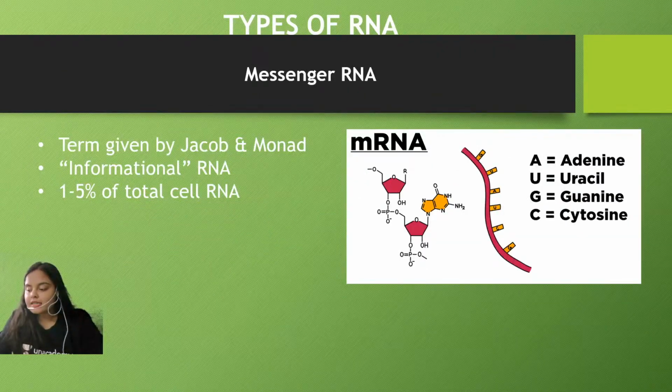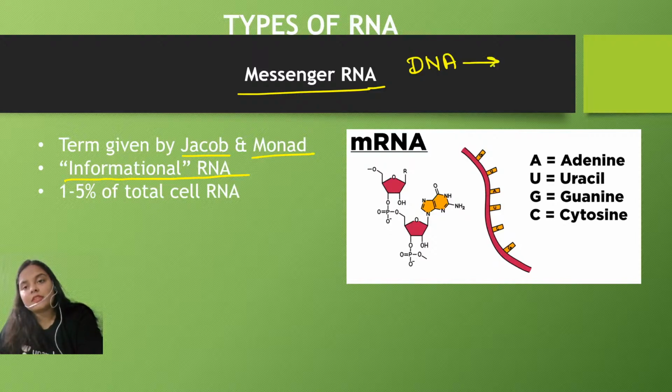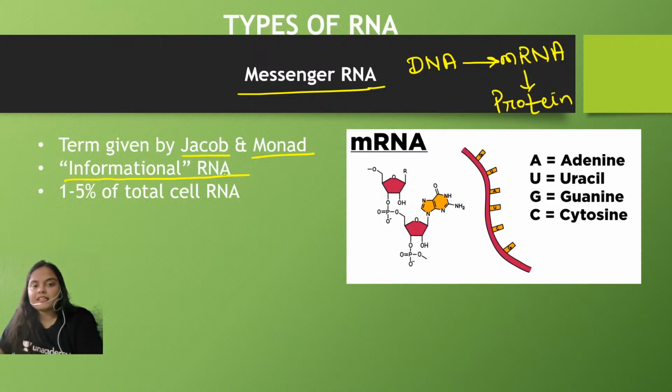Now talking about the second type, which is the messenger RNA. The term messenger RNA was given by Jacob and Monod. Okay, and this messenger RNA is the informational RNA. Why? Because it carries the information which it has received from the DNA molecule, and then according to the information received, it is involved in the process of protein synthesis. That is why it is the informational molecule. And once the protein is synthesized, this mRNA molecule dissolves. Okay, it disappears. It does not exist.